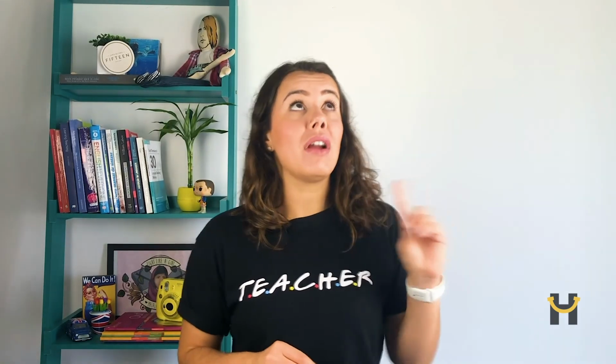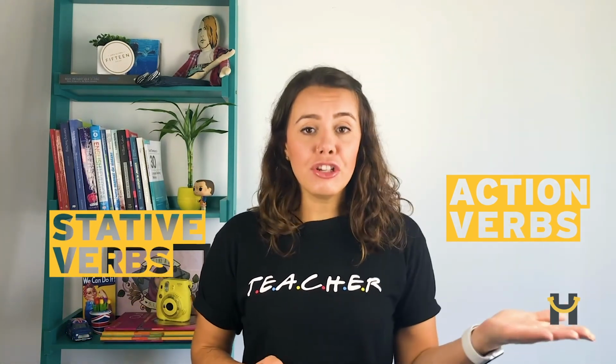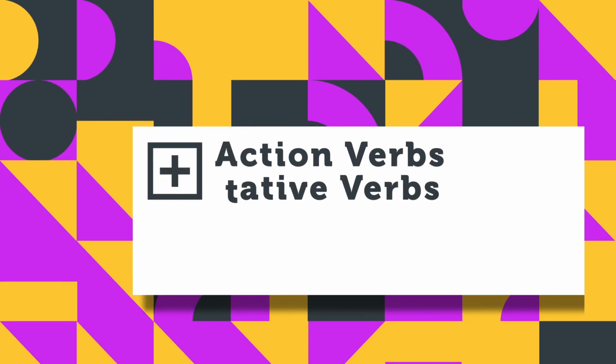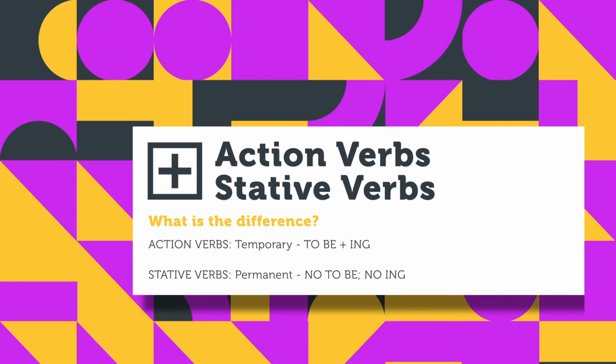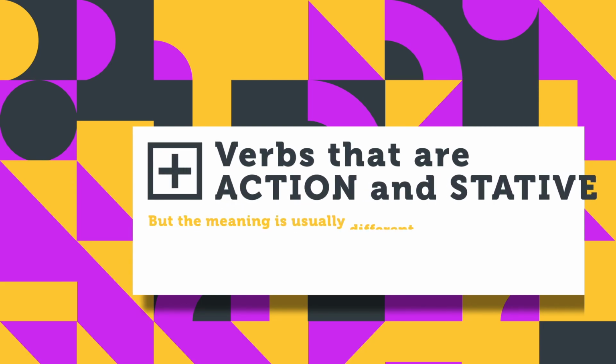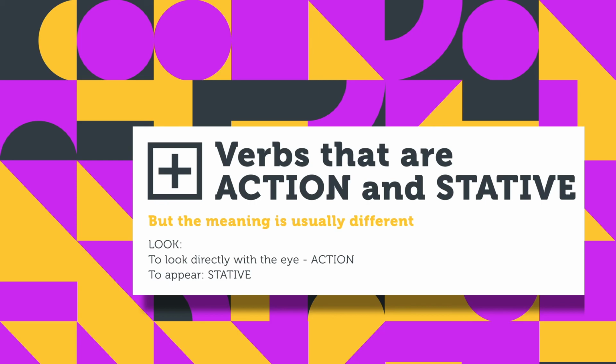When I have present progressive, I have to think if the verb is an action verb or is a stative verb. Okay? With action verbs, I can use to be ing, and with stative verbs, I can never use to be ing. Okay? And then there are some verbs that are both action verbs and stative verbs, but the idea is different. Okay? But if they are action verbs, to be ing, and if the verb is a stative verb, no to be, no ing.